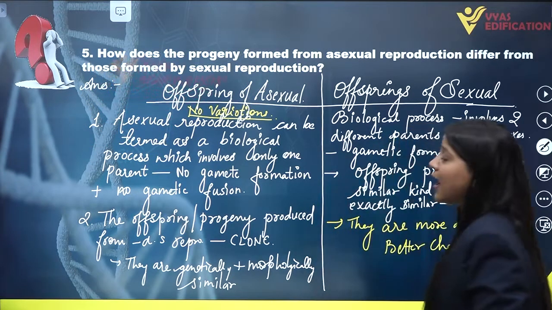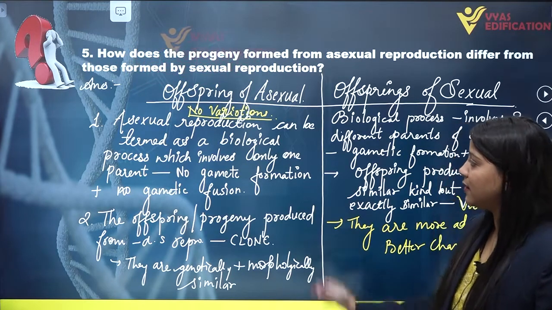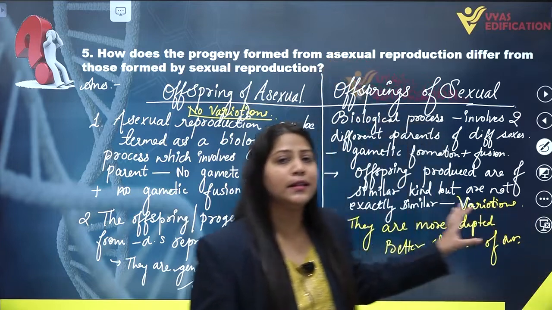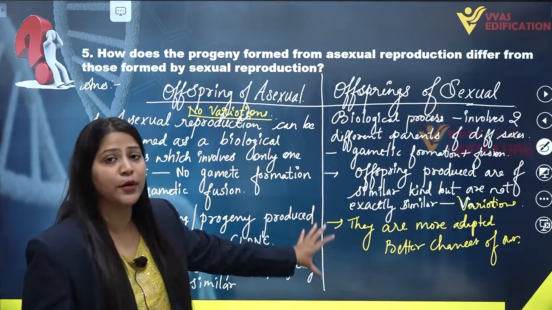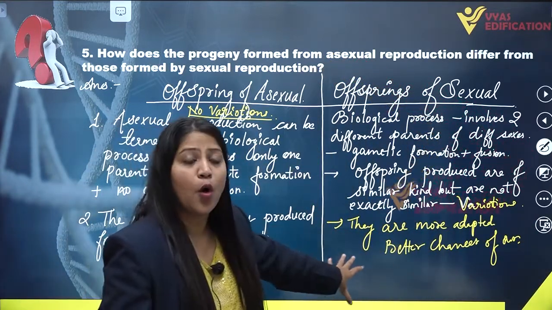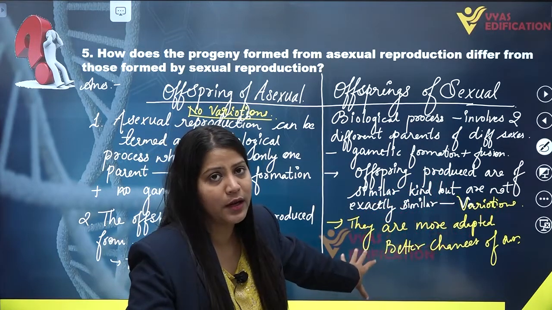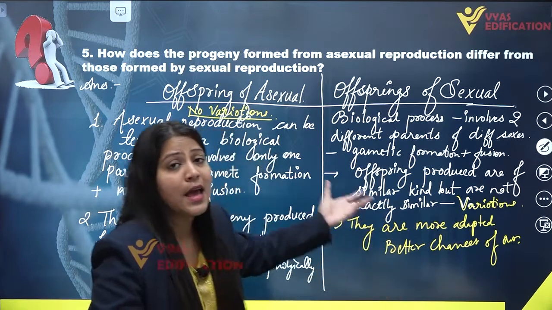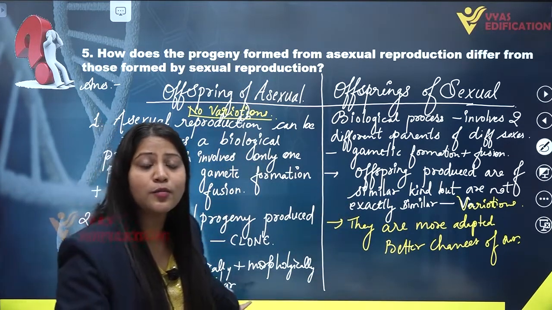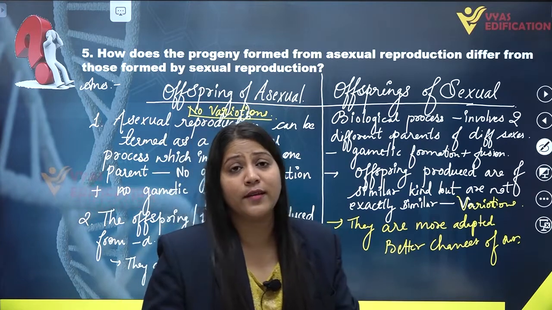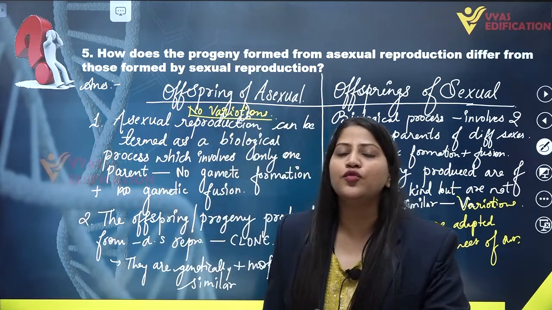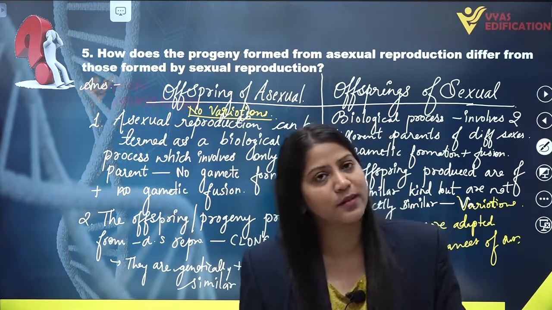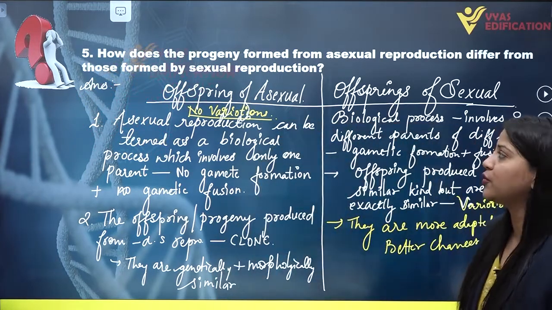So this is the answer of question number 5: this is the difference between the offsprings produced from asexual reproduction, and this is what we call the features of organisms produced from sexual reproduction. They are more adaptable and have better chances of survival. Asexual organisms or progeny have less chance of survival because there is no genetic variation, while sexual ones involve genetic variation. So this is the complete solution of question number 5.